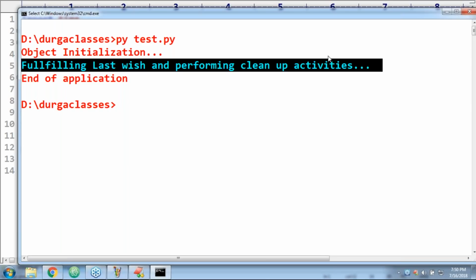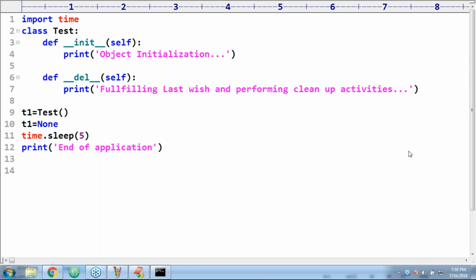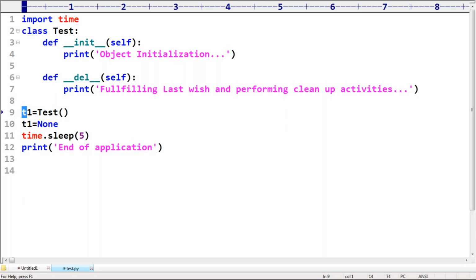Is everyone in a position to understand, right? How many objects are there in this example? I'm not seeing any response. How many objects are there? Only one object is there. Only one reference variable, only one object.